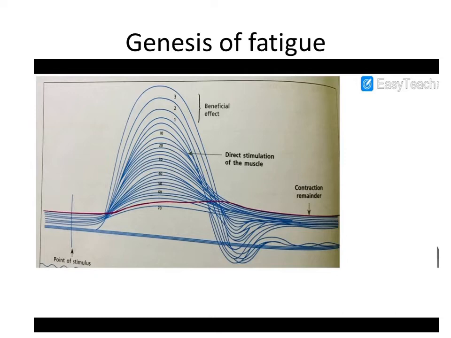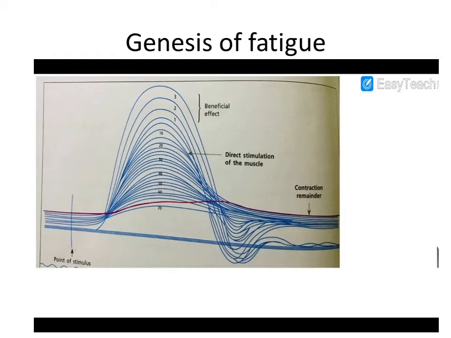If the preparation is allowed to rest for some time and you pour fresh Ringer's nutritious solution on the muscle, then the muscle contracts in response to stimulation of nerve. This again proves that the site of fatigue was neuromuscular junction following the period of recovery, as recovery allows resynthesis of neurotransmitter at the nerve endings.